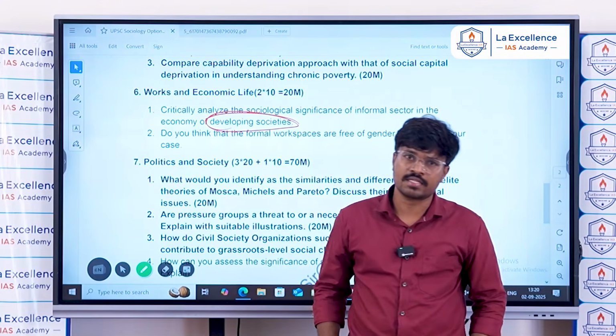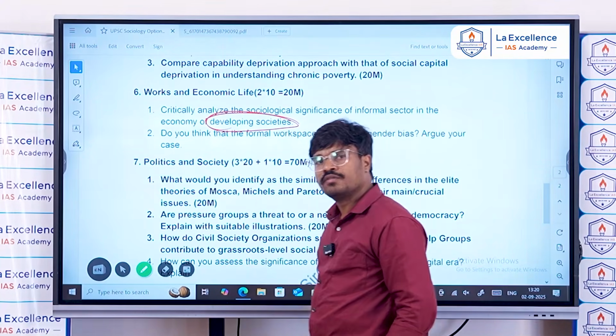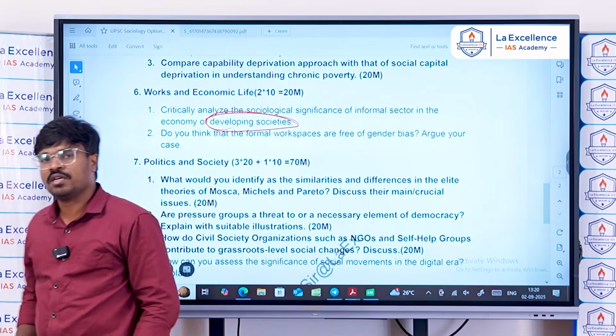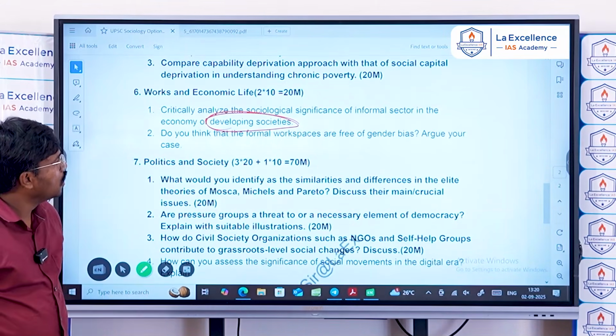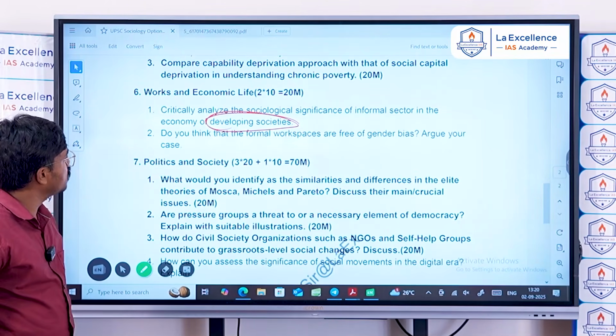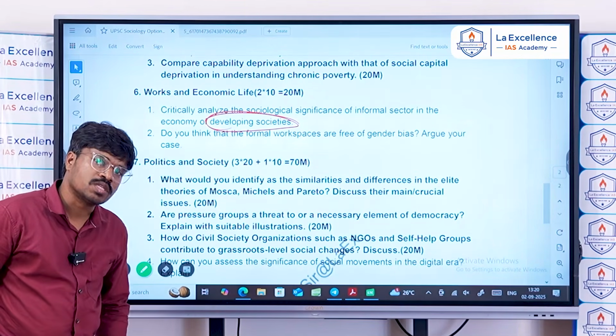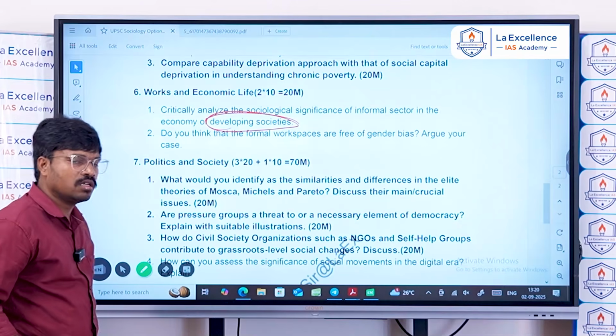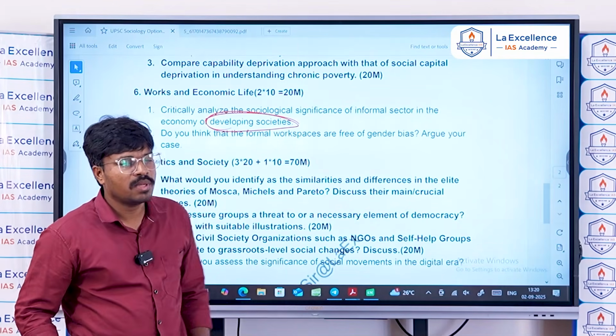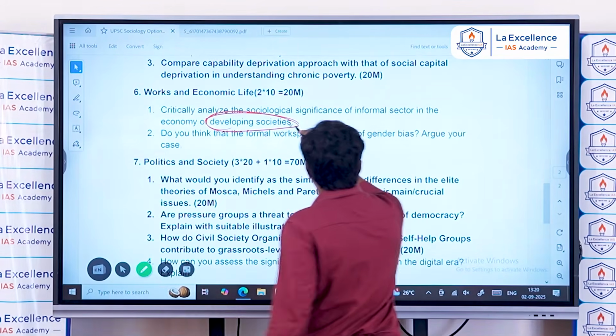Let's take India as an example. More than 85% of the Indian economy is dependent on the informal sector. You know that. So the informal sector is very significant in developing societies. Why is the informal sector so significant in developing societies?